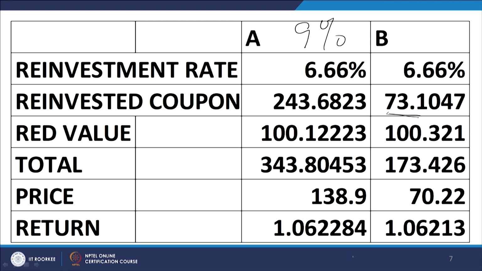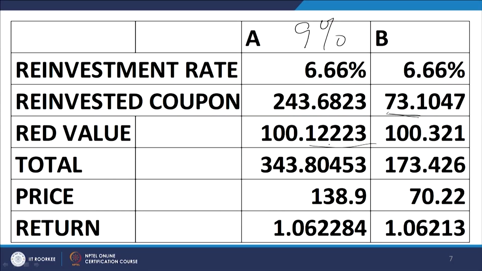Redemption value, I have worked out, back calculated by using the YTM figure. I am given the coupon rates, I am given the YTM. So, I could work out the redemption value. It comes out to about 100.122, 100.321.